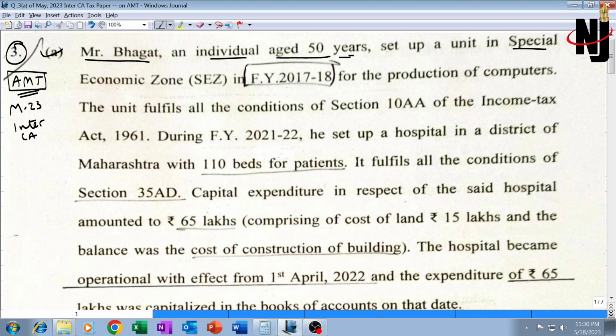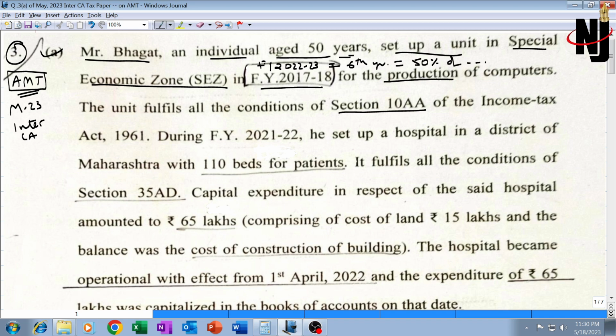Sets up a unit in a special economic zone, SEZ, in 2017-18. That means current year, financial year 22-23, will be which year? Financial year 22-23 will be the 6th year. If this is the 6th year, then assessee would be eligible to claim deduction under section 10AA at the rate of 50% of the eligible profit.